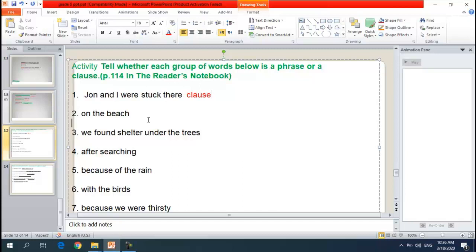Okay, on the beach. You will find a group of words without a subject and predicate. So this is called a phrase. That's great. We found shelter under the trees. Where's the subject? We. And found shelter under the trees is the predicate. So we have a subject and predicate, so this is called a clause.